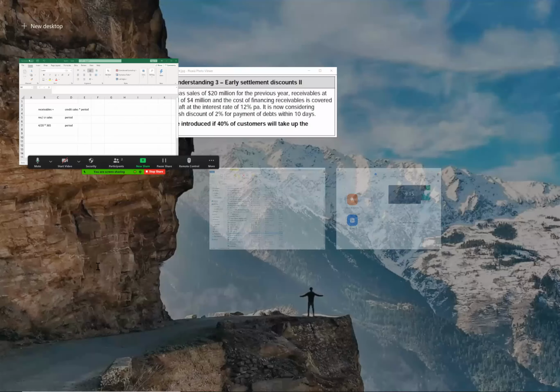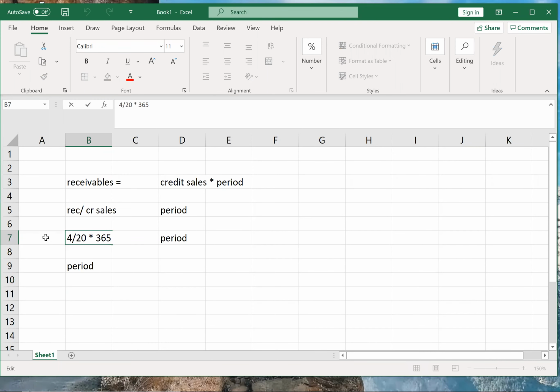Correct. So period will be 4 by 20 into 365. So 73 days is my current policy where I am offering no discount. You can take the goods and make the payment after 73 days, but you will not get any discount.